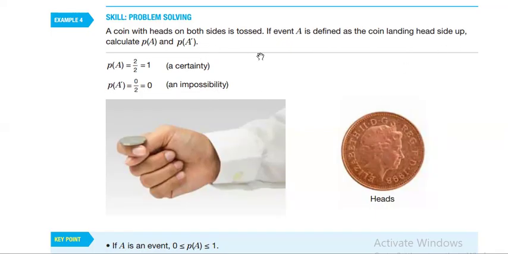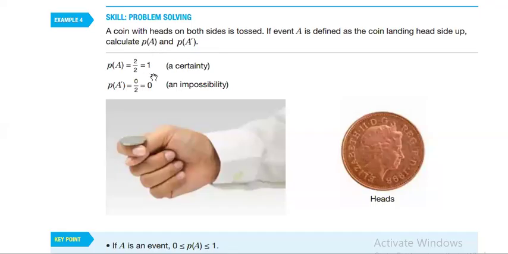A coin with heads on both sides is tossed. Oh, heads on both sides. Sorry, I didn't focus on this. I was guessing that there's tails on the other side, but both of them are heads. This means that heads both sides up will be both of them. So it's going to be 2 over 2. For a second I thought the coin will be heads and tails, but here it said heads on both sides. So this means that it's 2 over 2, and the other one is 0.